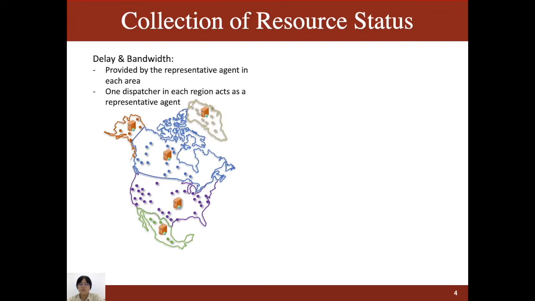Now, let's talk about the first challenge, how to collect the resource status. We collect 3 types of resources: delay, bandwidth, and CPU. For the 2 network-related resources, delay and bandwidth, we use an aggregative method. That is, use a representative agent in each area to represent the status of all servers in this area. Since Polygon deploys a series of dispatchers worldwide, we use one dispatcher in each region to act as a representative agent.